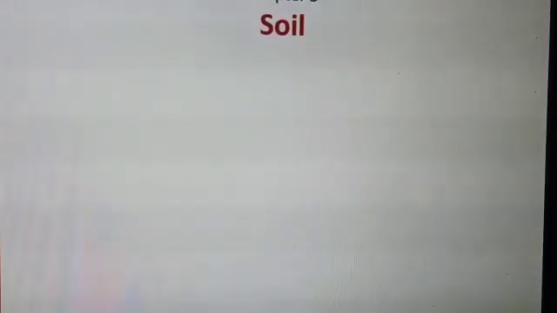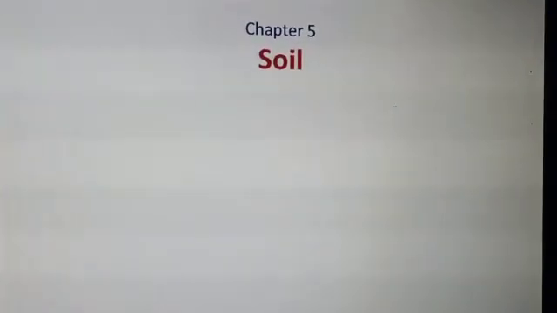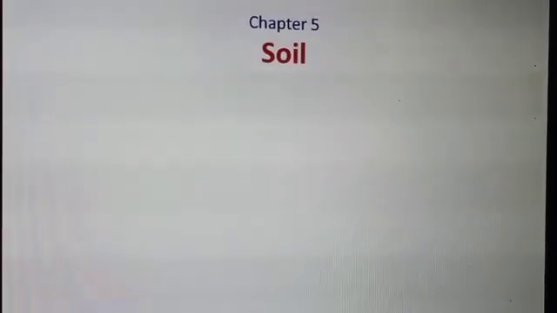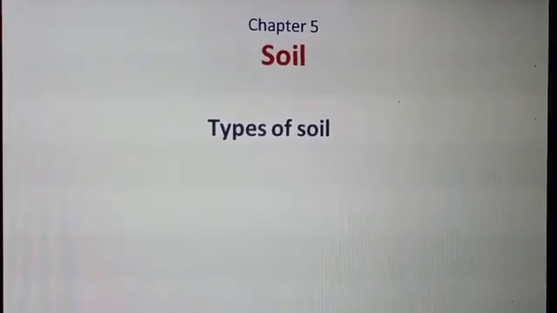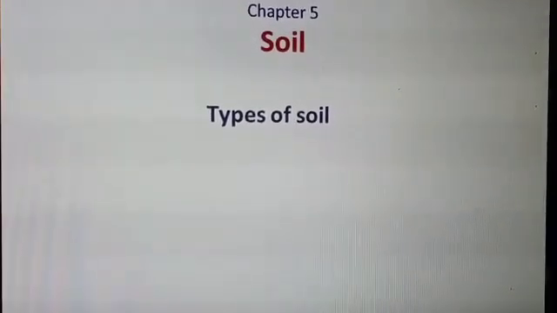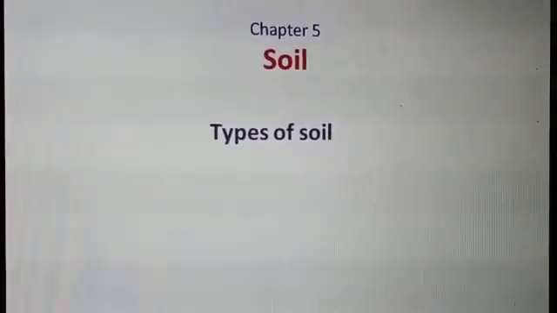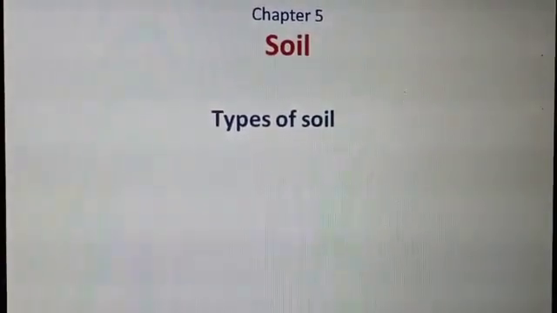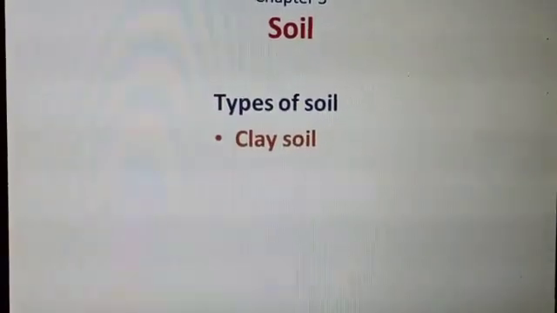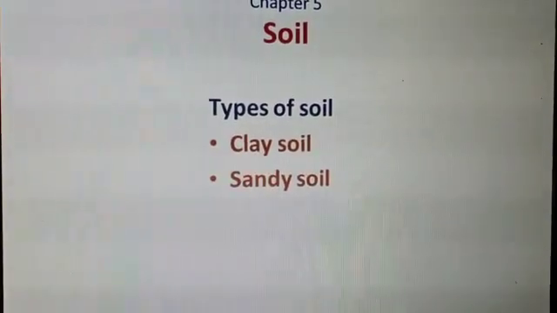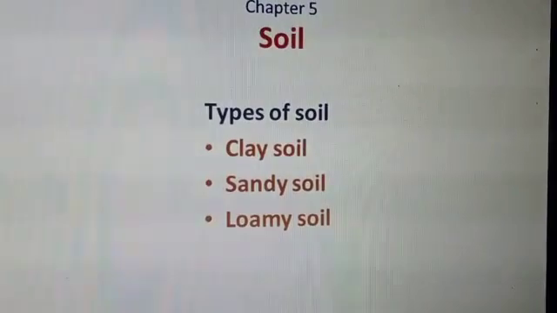What did we learn in our previous class? We have learned about types of soil. Do you remember what types of soil there are? Okay, there are clay soil, sandy soil, and loamy soil. Let's have a look at the details of the soils.